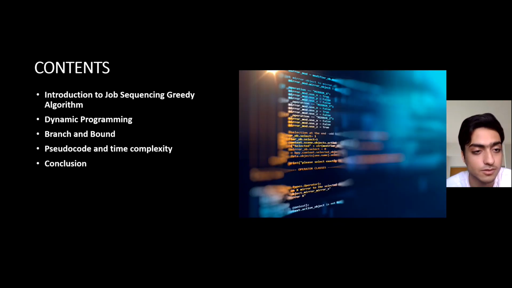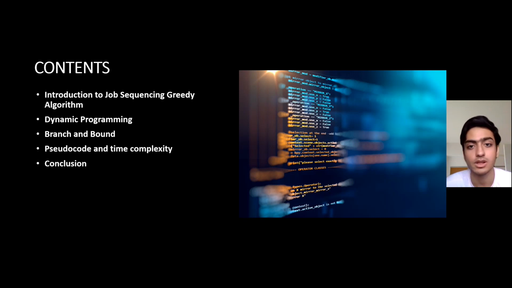First of all, we'll discuss the introduction to job sequencing using greedy algorithm. Then we'll see some basic algorithms that are part of the design and analysis of algorithm subject, that is dynamic programming and branch and bound. Then we'll see the pseudocode and time complexity of the problem that we are going to discuss today. Then we'll have a conclusion about it.